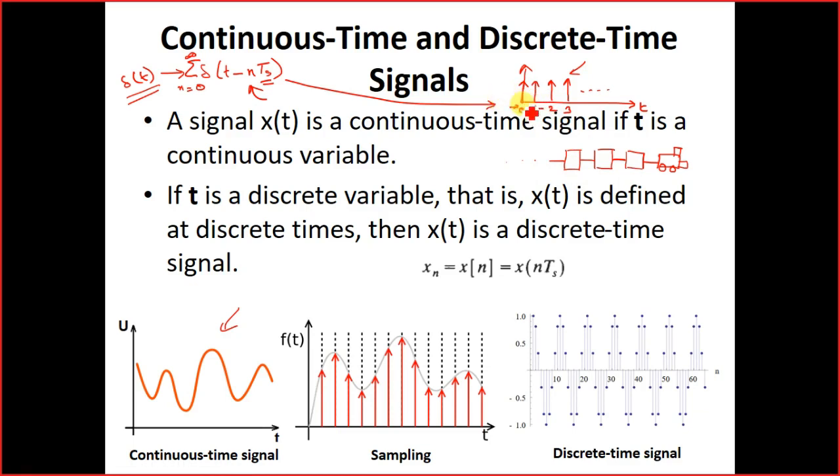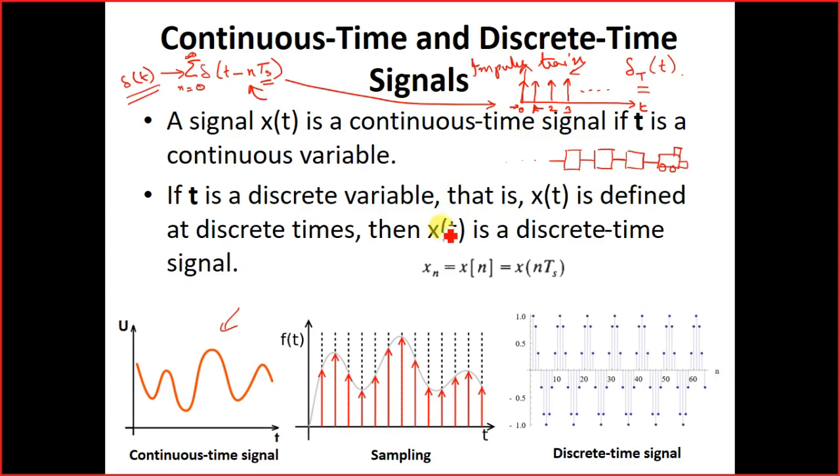Hence this sequence is regarded as the impulse train, and it is given by the symbol delta T, capital T. So this delta T means impulse train.